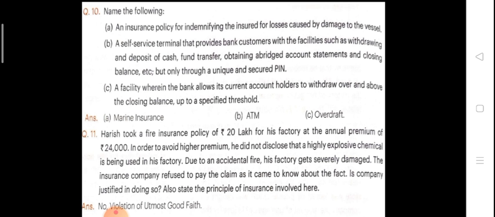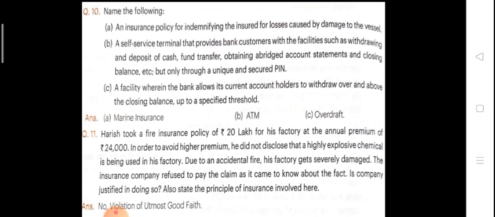Now, next question, 10th question: an insurance policy to indemnify the insured for loss caused by damage to the vessel. So, what is this? Marine insurance. Next, a self-service terminal that provides bank customers with facilities such as withdrawing cash, cash deposit, fund transfer, obtaining a mini account statement and closing balance, etc., but only through a unique and secured PIN.